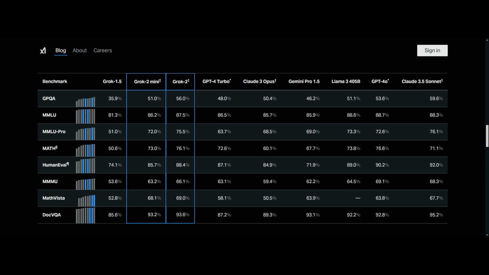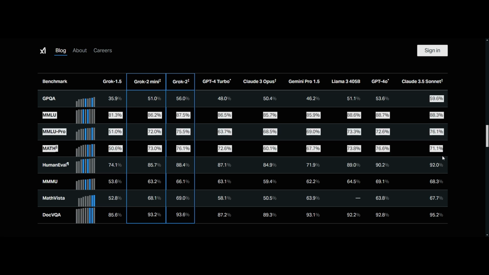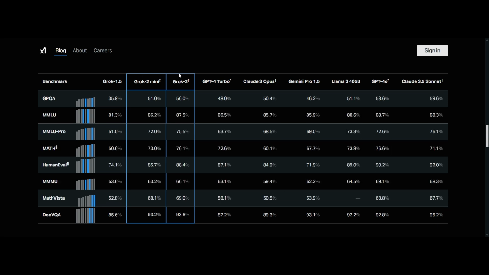When compared with other models and other LLM task benchmarks, it is outperforming in the DocVQA benchmark, giving more than 93 percent in both models. And if you take a look at this, it is also doing well in other tasks. When comparing the percentages with the Turbo model and, as they said, the Sonnet model, the Grok family is giving the highest score in many of the benchmark tasks.